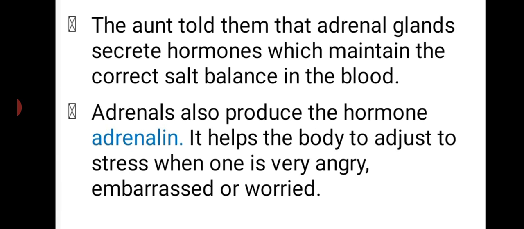Another important characteristic of adrenaline is that it helps the body to maintain a balance in the time of anger or any other condition. It plays a very important role. That is why the adrenal gland is called the emergency hormone. The adrenal gland produces a hormone known as adrenaline. So adrenaline is a hormone secreted by the adrenal gland. It helps the body to adjust to stress when one is very angry, embarrassed or even worried.